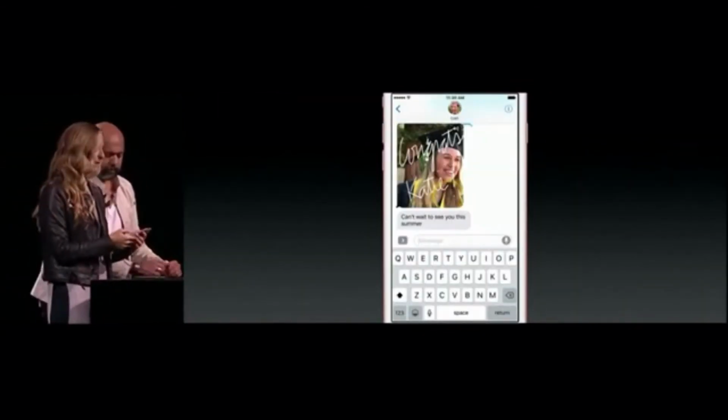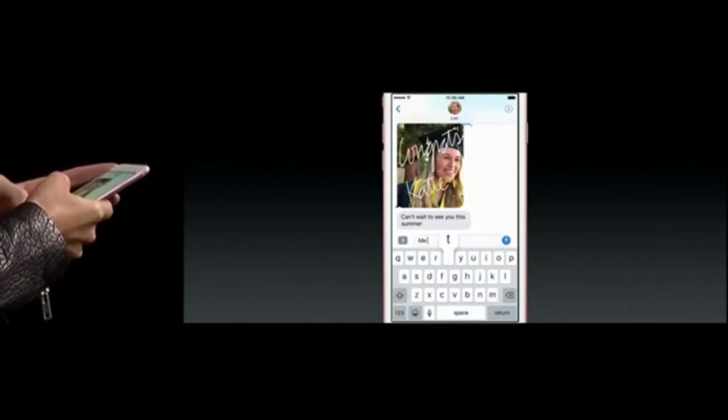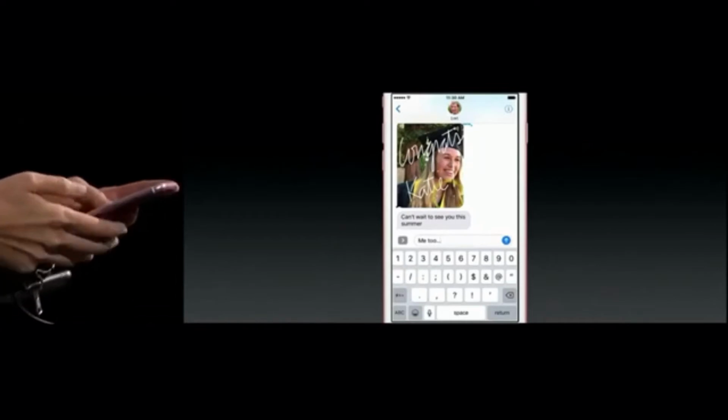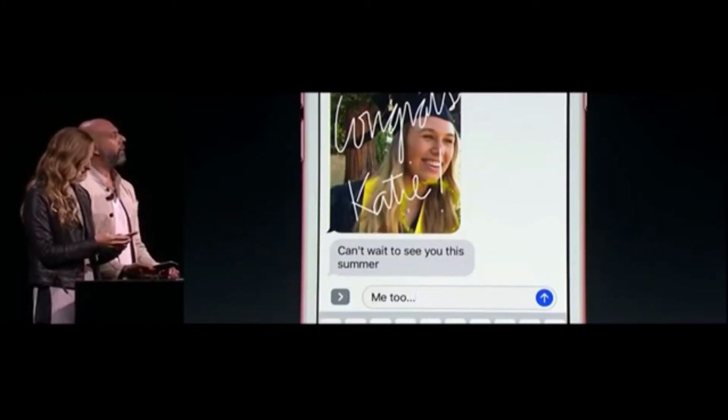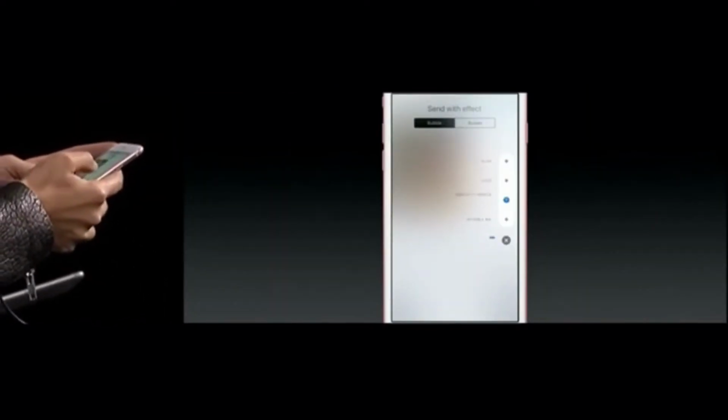So Lori says she can't wait to see me this summer, and I feel the same way. So I'm going to let her know. I'm going to say, me too. And I'm going to send this using a bubble effect. So I just press and hold on the send button. And I think gentle will really let her know how I'm feeling. So I'm going to choose that one.